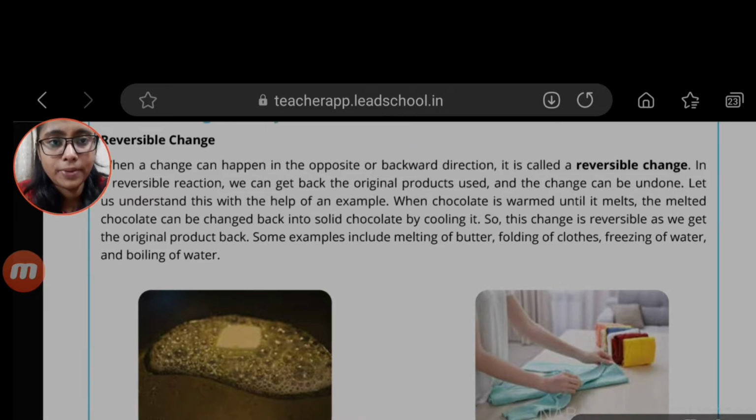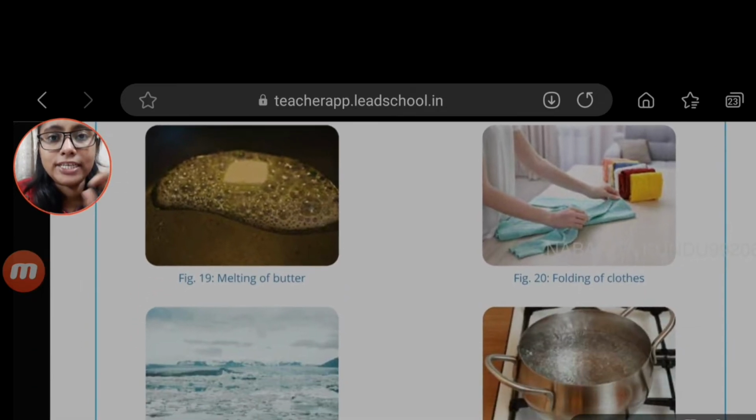As I am showing in the picture over here, the melting of the butter. Suppose you have been given butter, or you have also seen your mother whenever she cooks. Whenever she is using the butter, at that time the butter is going to melt.